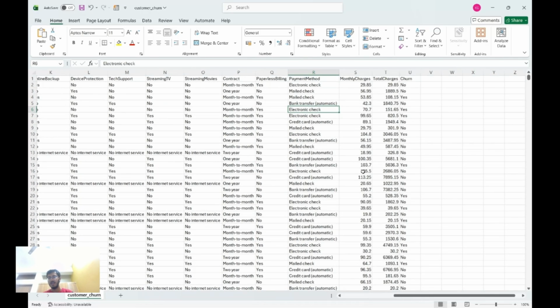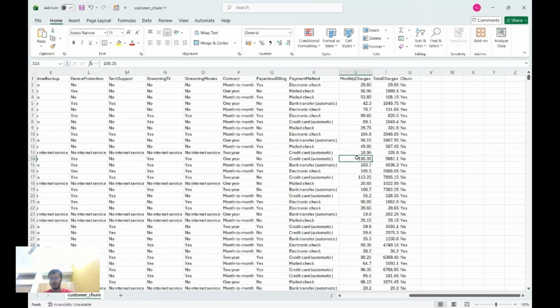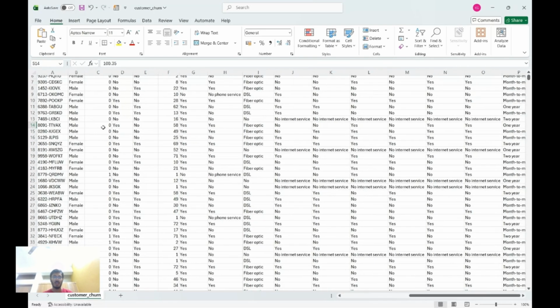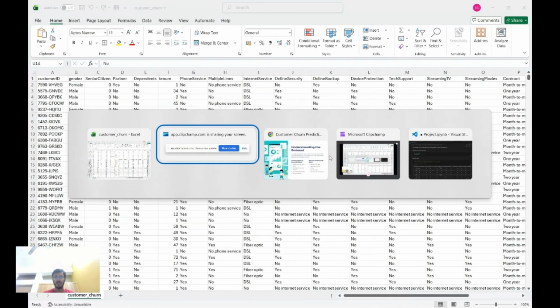And then monthly charges is on the basis of what all services they have taken, what amount they are paying, and that multiplied by, of course, the duration they have stayed comes out to be total charges. And then finally we have churn, which is yes or no: have they churned or not. Yes means that this customer is no longer with us, and no means, of course, that they are still with us. So this is the data.